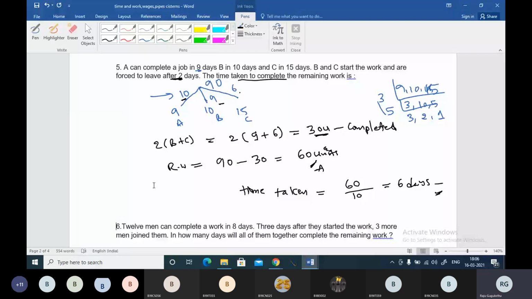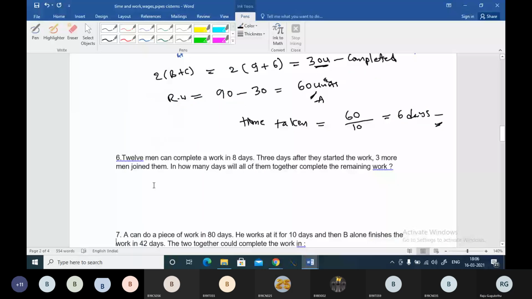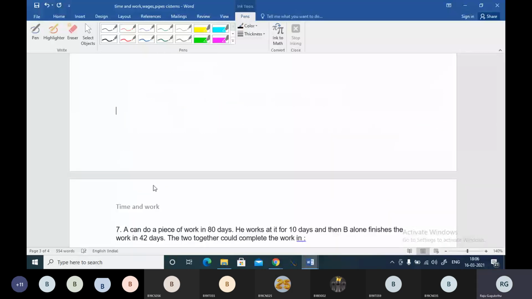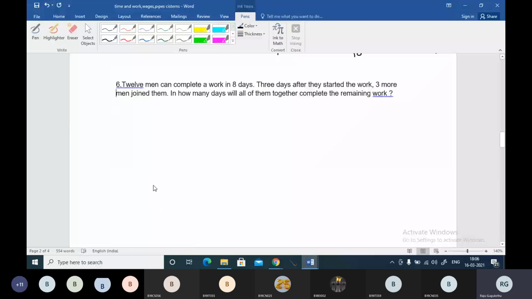Okay, and you can see question number 6, boss. Please answer this question number 6. 12 men can complete a work in 8 days. 3 days after they started the work, three more men joined them. In how many days will all of them together complete the remaining work?